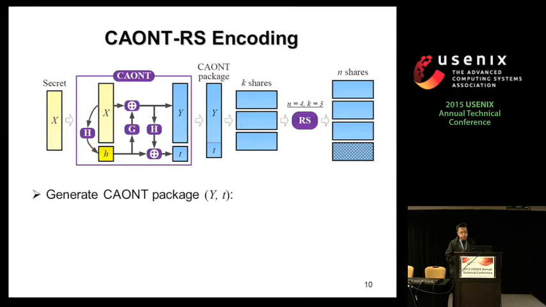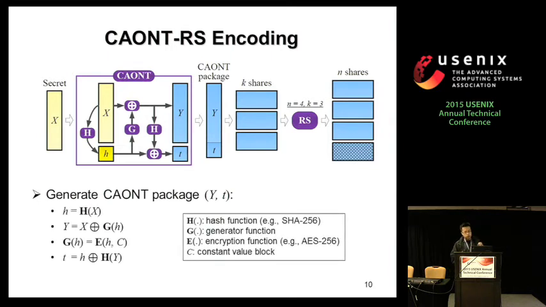So the first step is to generate a CAONT package Y, T. Y is the head, T is the tail. So how do we generate this? Basically, we follow several operations. The first one is, given a secret, we hash it into a small value h, and then we pass this h into a generator function, and then mask it with the secret using the exclusive OR operation to generate the head Y.